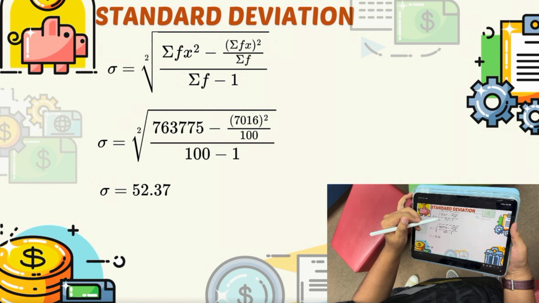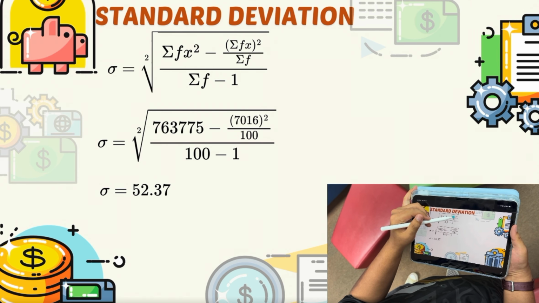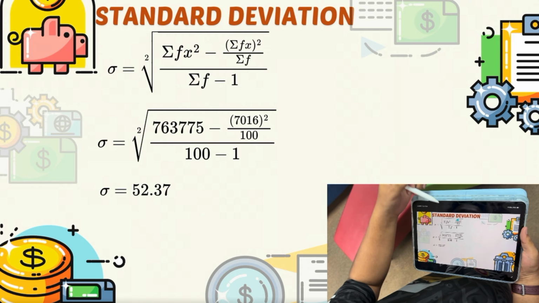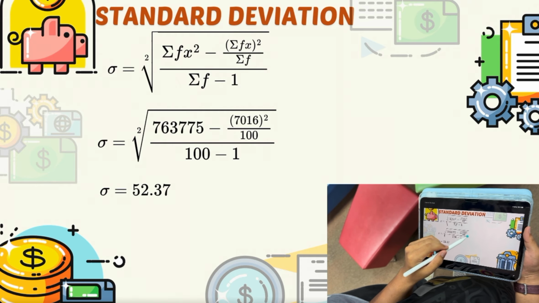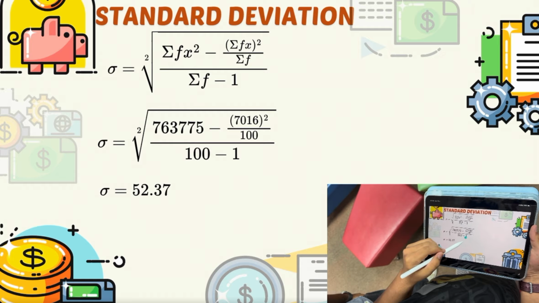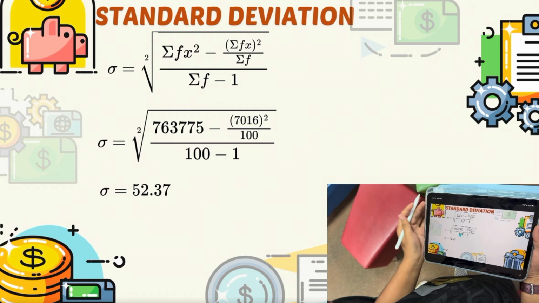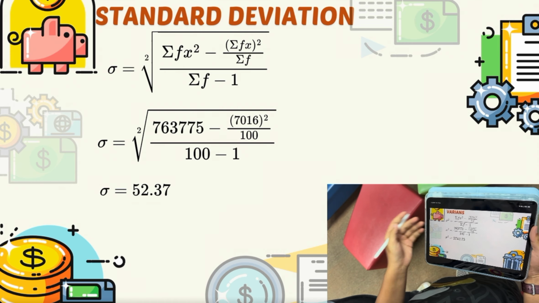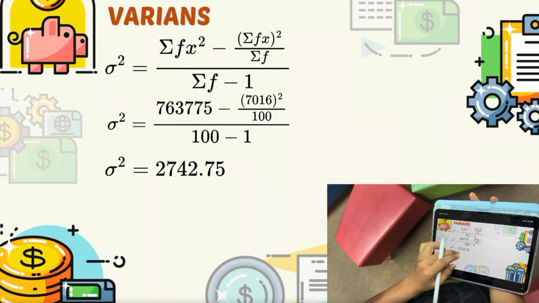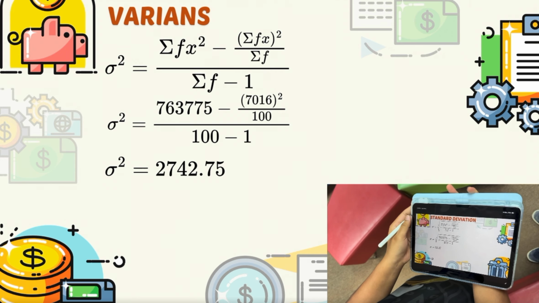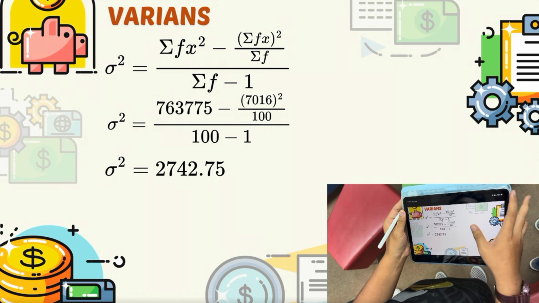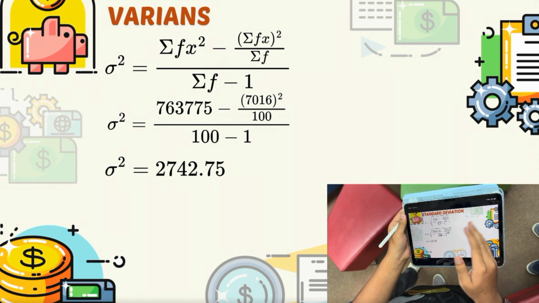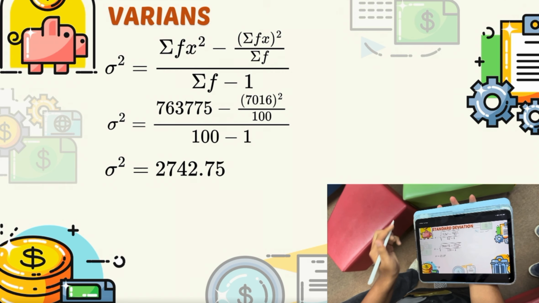763775 here, minus the summation of frequency times the midpoints, that is 7016 squared over 100, all over 100 minus 1, where summation of frequency is 100. So after we calculate, we will get 52.37. After that, the variance is just easy. Actually, if you notice, the formula of standard deviation and the variance are just similar, but for the standard deviation, we must put the square root on the formula.